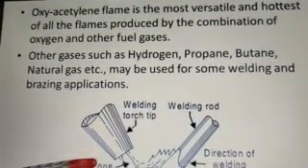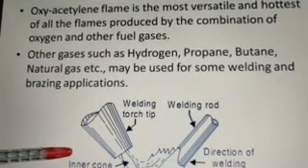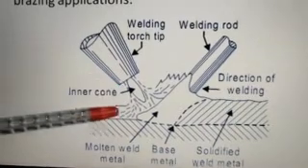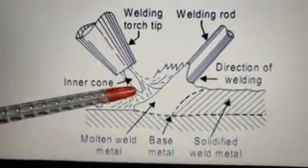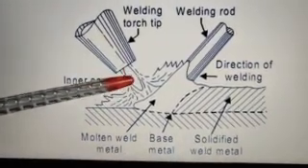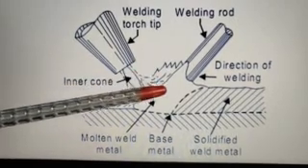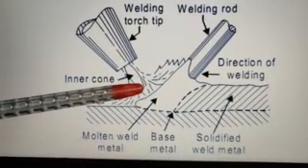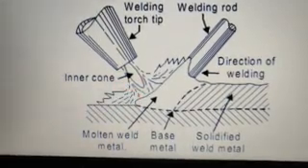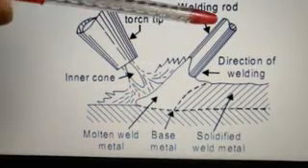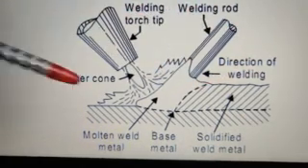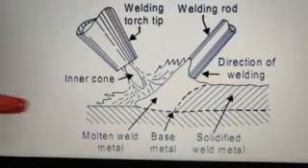This is an experimental apparatus of the gas welding. Here you can see the welding torch tip. Then this is the flame behavior, where you can see the hottest part, that is the inner cone, and the outer periphery, which creates the heat for fusion. Then we have the welding rod, which is usually the filler metal. Then the direction of welding will be across the base metal.